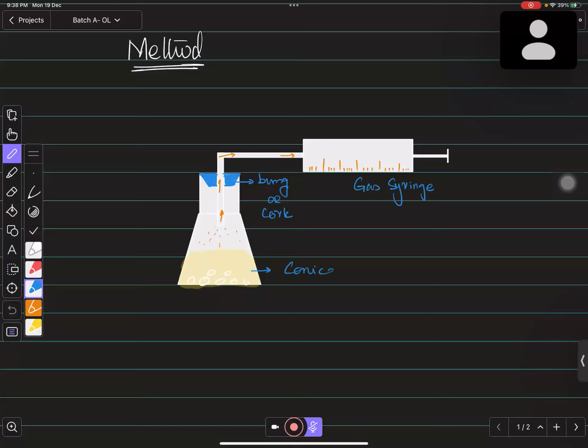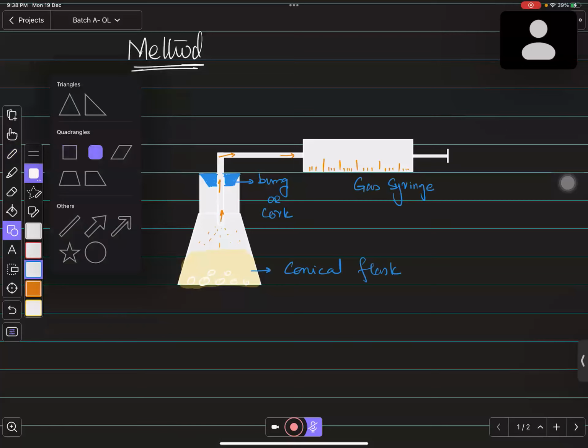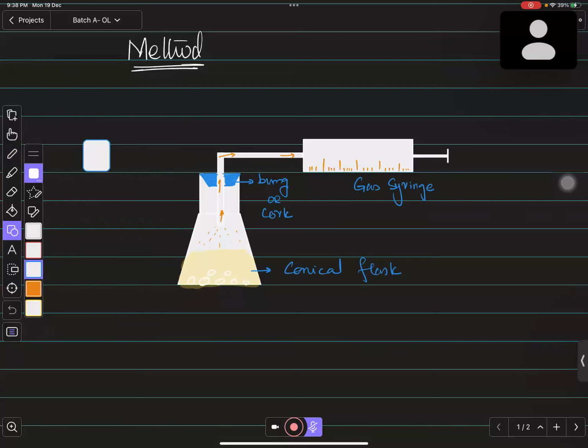And along with this, the very important thing you need to prepare is what? Stopwatch. So here we have a stopwatch. This is the digital stopwatch with us. We need to measure the time as well, right? So this will give you time as well.